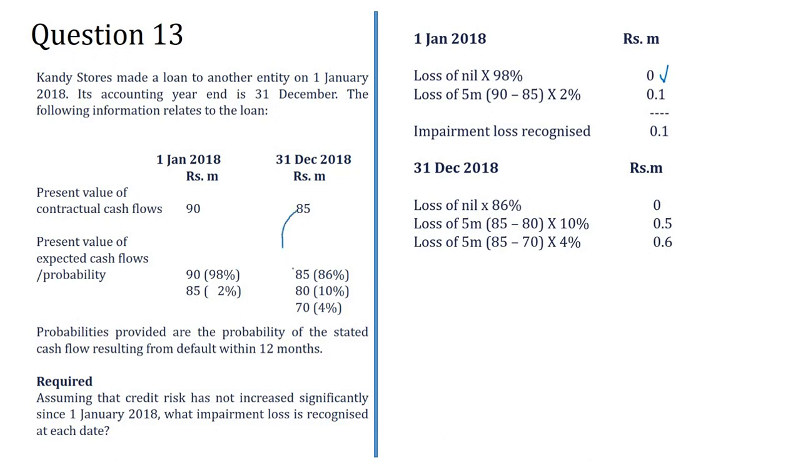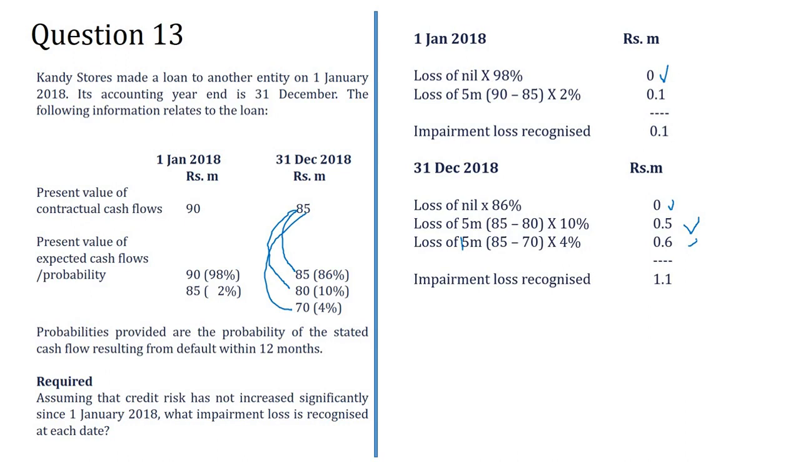From 85 to 85, the probability is 86%. That means there is no risk. From 85 to 80, that means losing 5 million, with a probability of 10%. So 5 million into 10% is 0.5. Next, 85 to 70, the loss is 15 million, into the probability of 4%, that is 0.6. So how much is that total? It's 1.1 million. The required provision is 1.1.